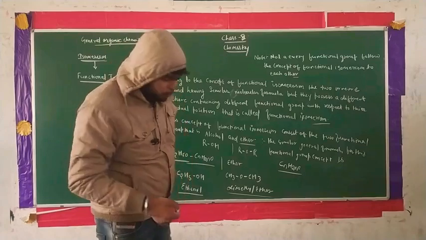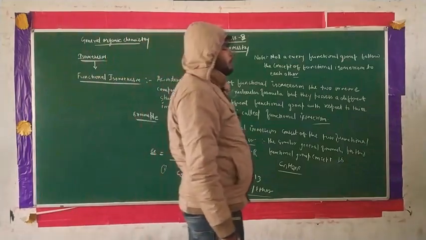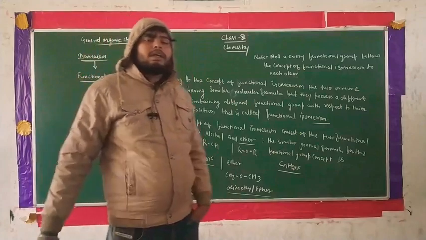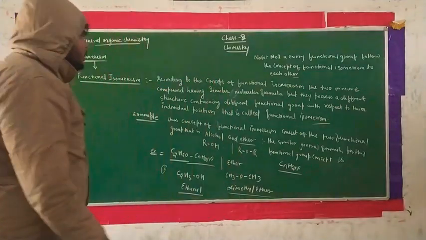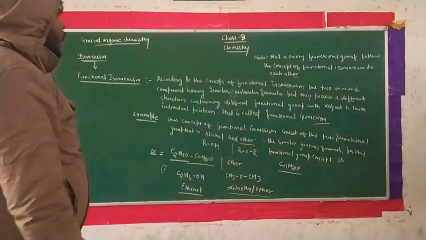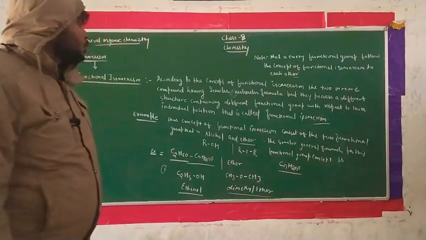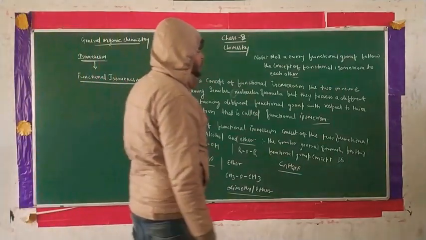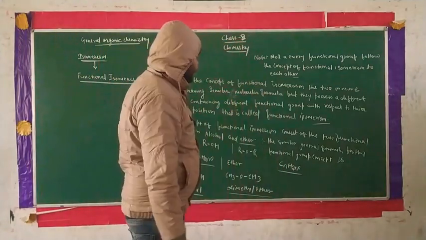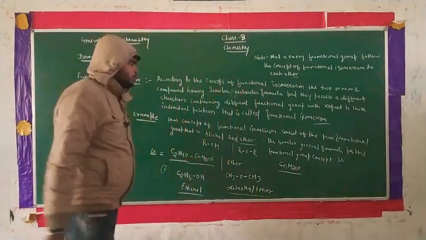Only some functional groups possess the concept of functional isomerism because their general formula is similar. But there are many conditions for this formation. They don't follow the concept of functional isomerism to each other. Carboxylic acid and ester also follow the concept of functional isomerism, having the formulas RCOOH and RCOOR. In the next section of the video, we will discuss this concept. First of all, you have to take a screenshot of it.